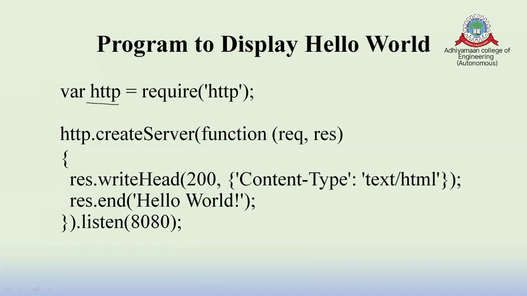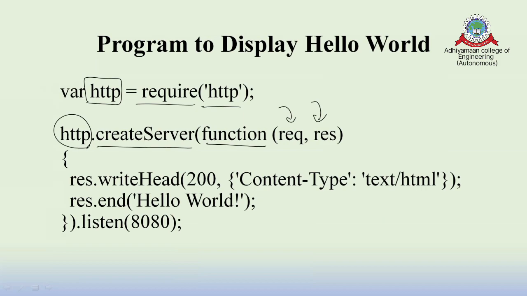So when I come to it, this is a variable, which can be any variable name, and this is a package. The package name is called require, which is a built-in package of Node.js. And the protocol I'm going to write is called hypertext transfer protocol. And here, with the help of HTTP, I'm going to create a server. In my laptop, I'm going to create a server, and there is no function name, that's what I wrote here, function. And I'm going to pass two parameters: one is request, another is response.